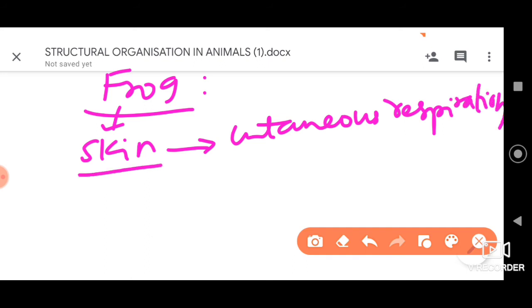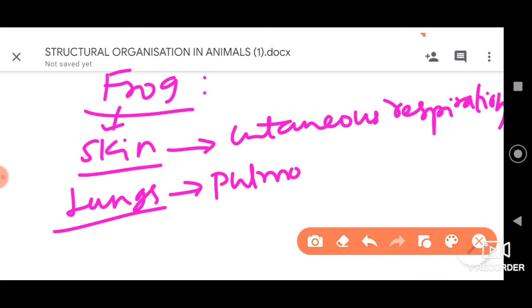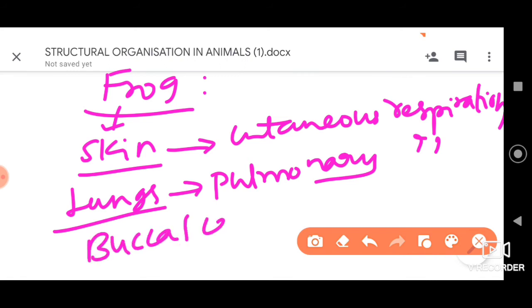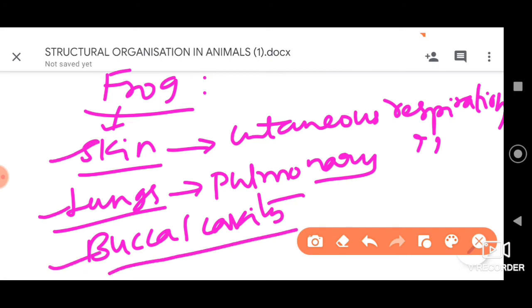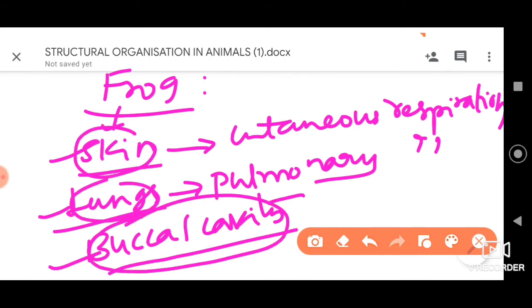Secondly, if it occurs through lungs, then we call that pulmonary respiration. Then it may also occur through the buccal cavity, which we call buccopharyngeal respiration. So these 3 types can occur through the skin, lungs and buccal cavity.